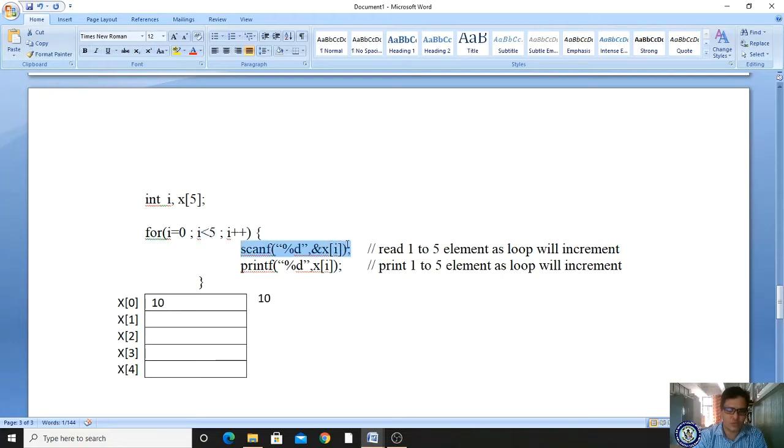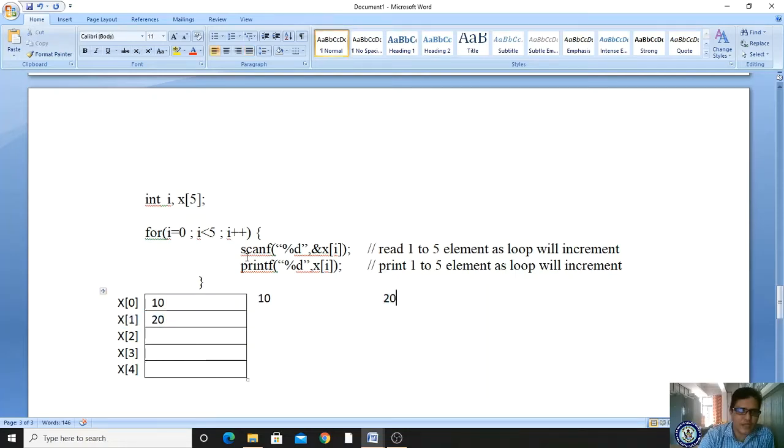Once again it comes to the loop block and scanf. What is the purpose of scanf? We have to enter a value from the keyboard and store it in that location. From the keyboard I am giving 20. Where will it store? X of I. What is the I value? 1. In the x of 1 location it will store. Afterwards you are displaying, printf is the output statement. It will display 20, because in the x of 1 location, which value exists? 20. So 20 you are displaying.